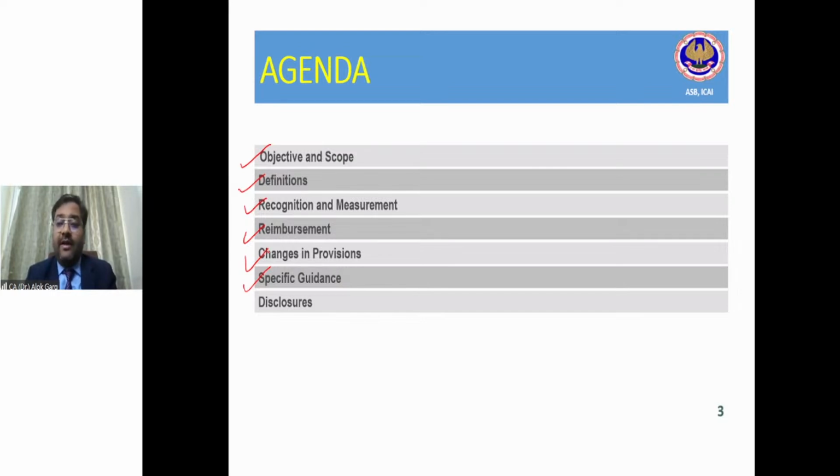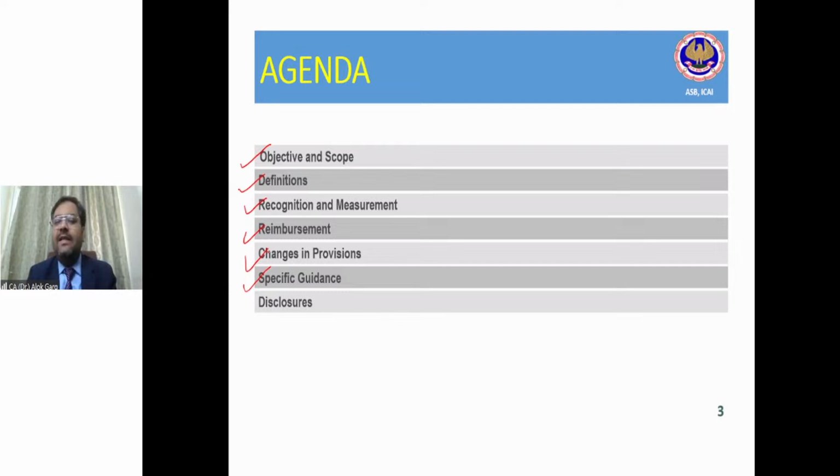Now the court has already announced its verdict, right? But the payment or settlement has to happen after 2 years. Since the court has already announced the verdict, and we are aware that we have to pay 20 lakh rupees, but not today, after 2 years, this provision is required to be recognized. But at what value? The standard says that if it is long term in nature, you have to create it at a present value. Means time value of money is important, and provisions are required to be discounted.